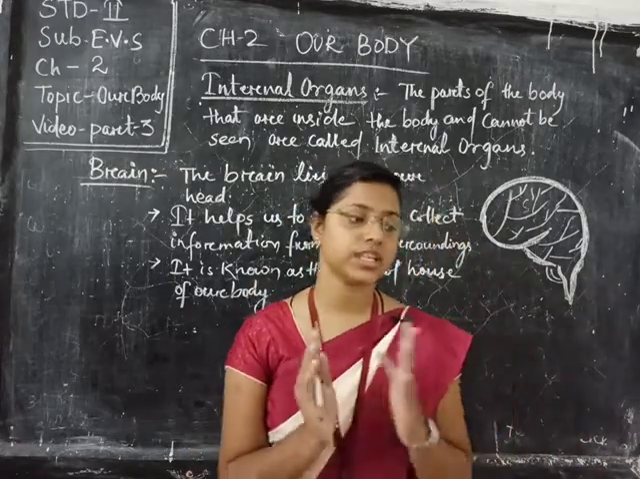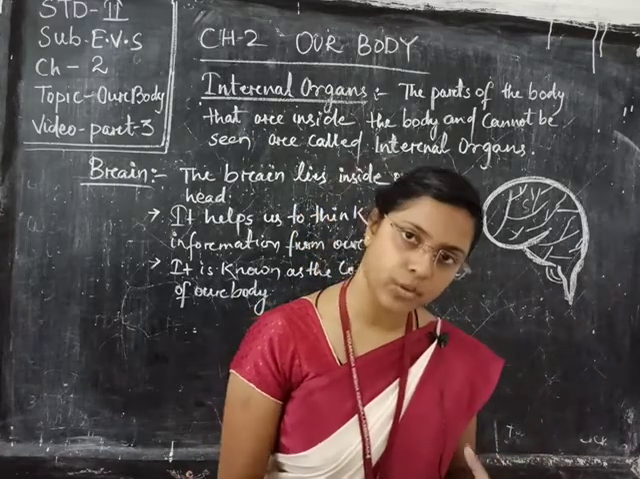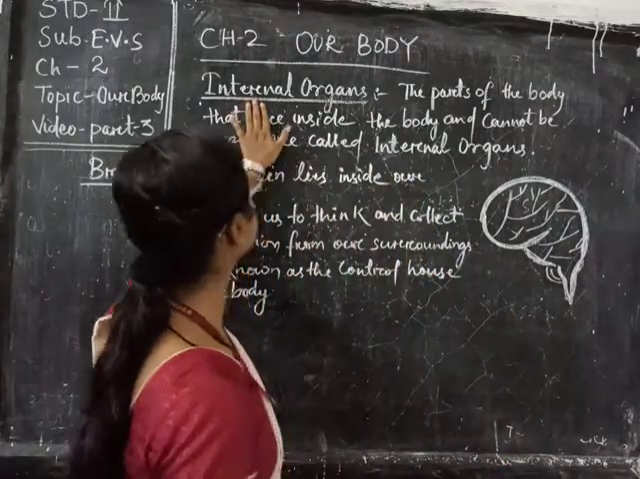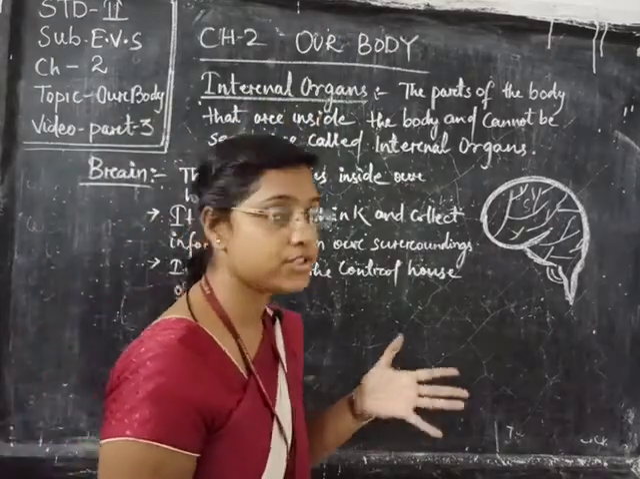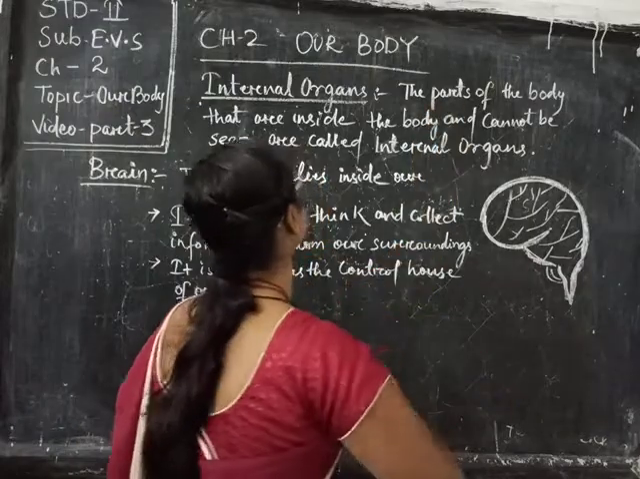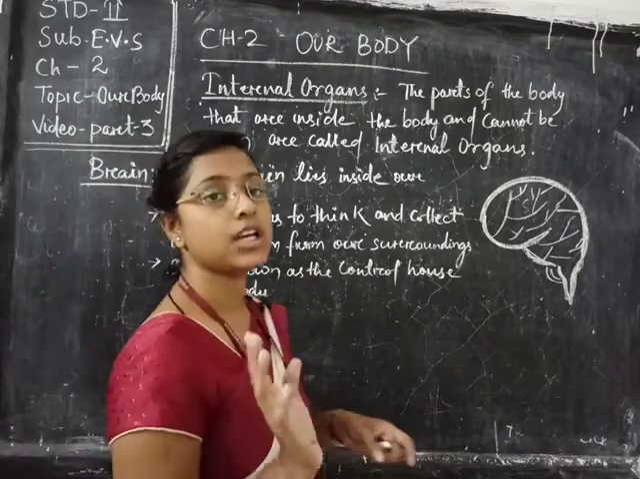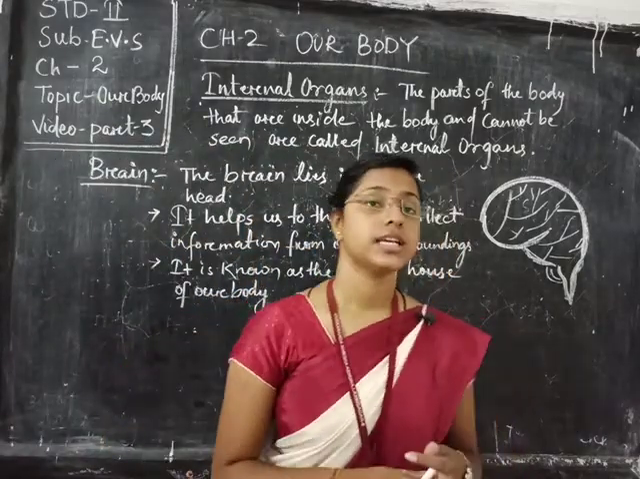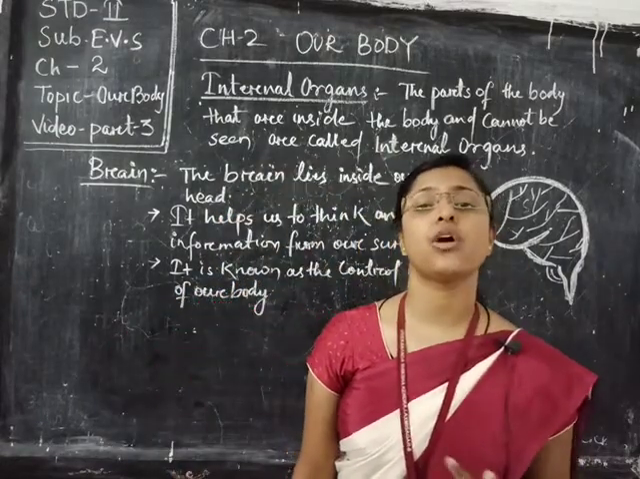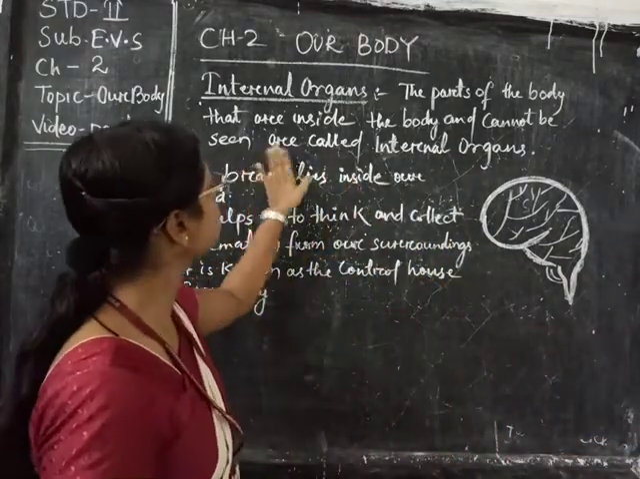So first of all, what are the internal organs? Internal organs are the organs which are inside our body. For example, let me tell you the introduction first, what is the definition of internal organs. The parts of the body that are inside the body and cannot be seen with our eyes are called internal organs.